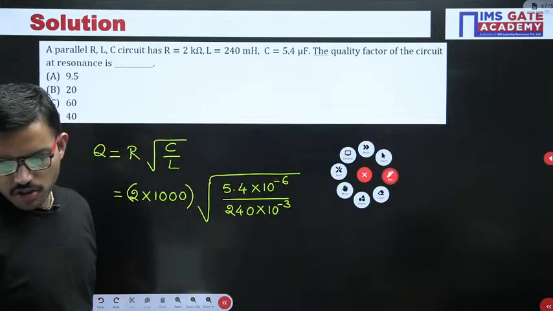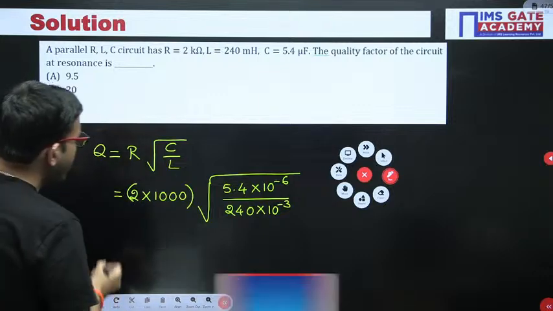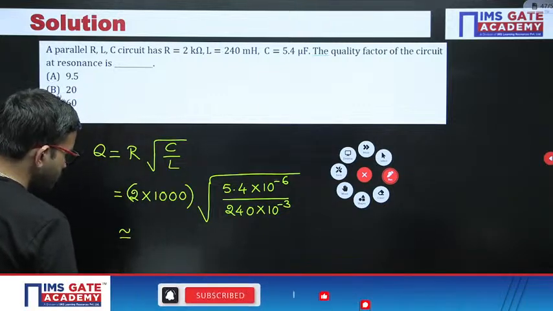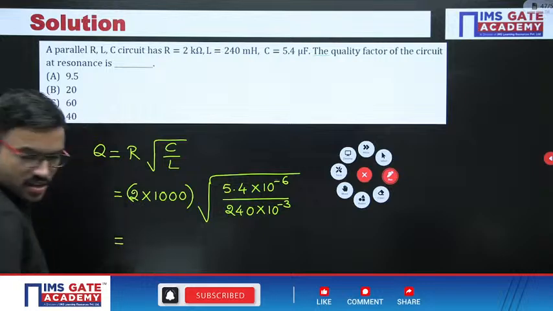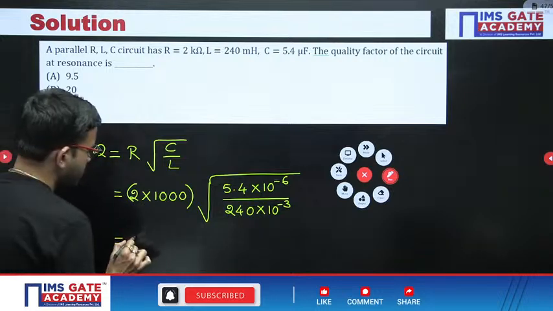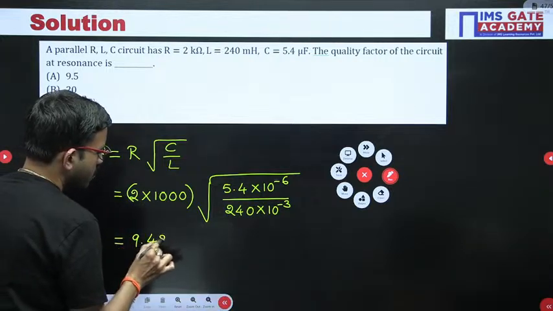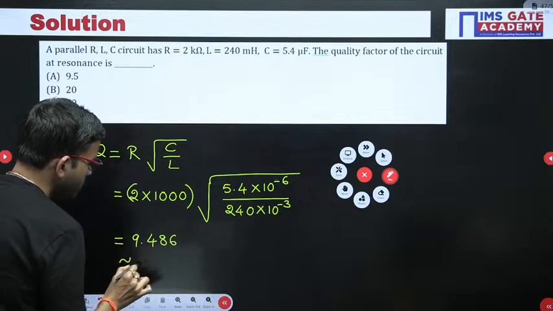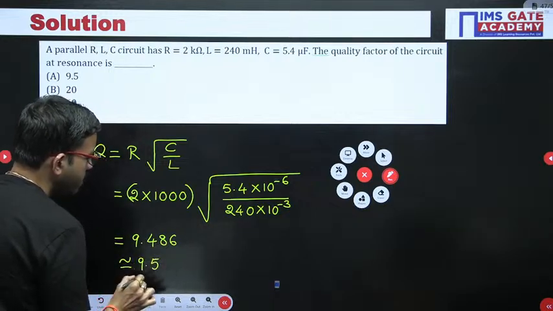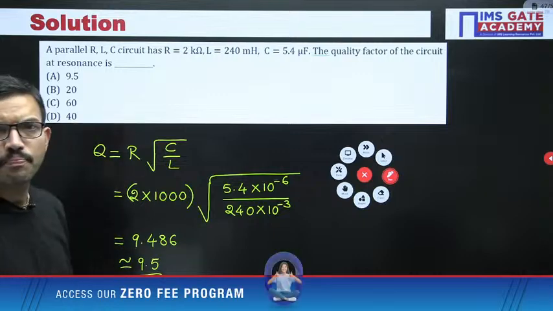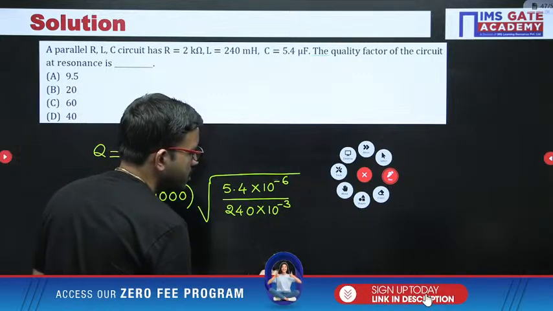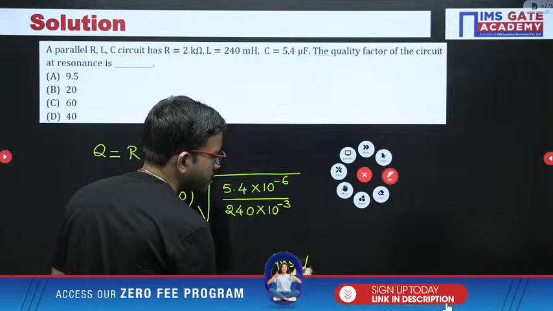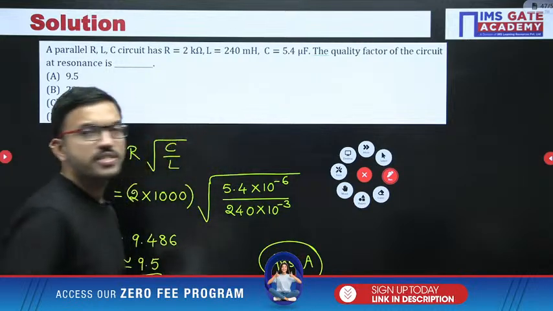You can do the simplification, and the final answer you will get is 9.486. This you can approximate to 9.5, which is in option A. So for this question, option A is the correct answer.